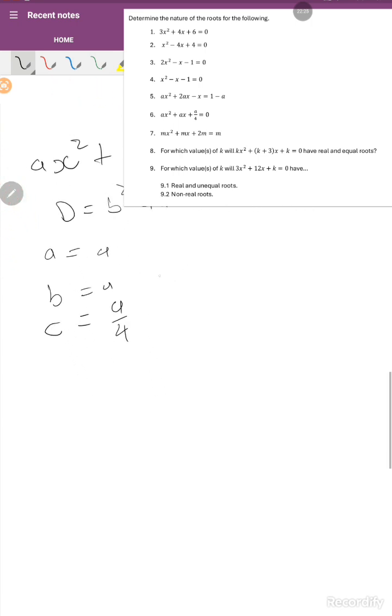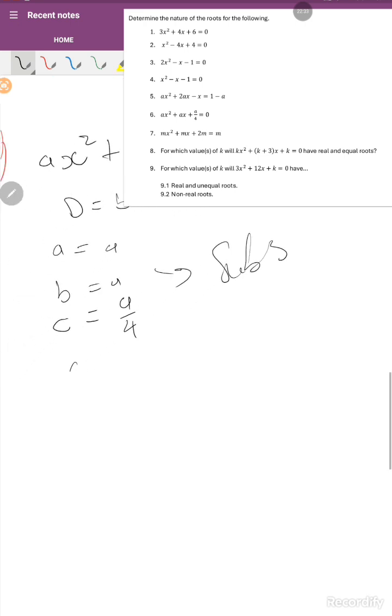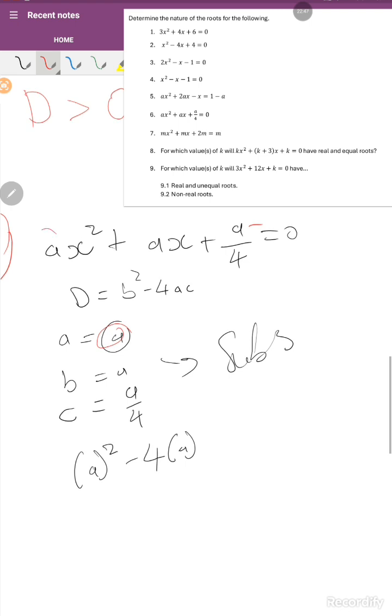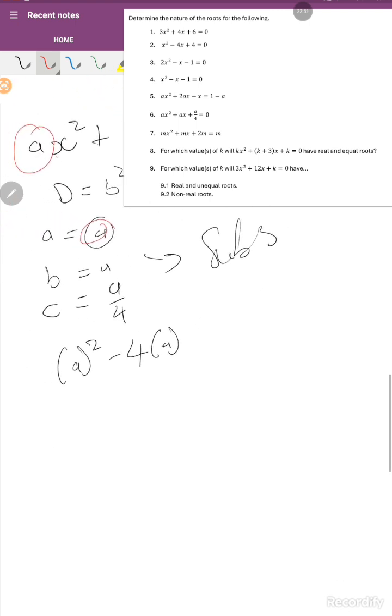Therefore, we're going to substitute these inside our equation, which is going to be b squared, a squared, minus 4 times a, which is the value of a, which derives from the equation. Because the coefficient of x squared is a, then we know the first coefficient is supposed to be equal to a.